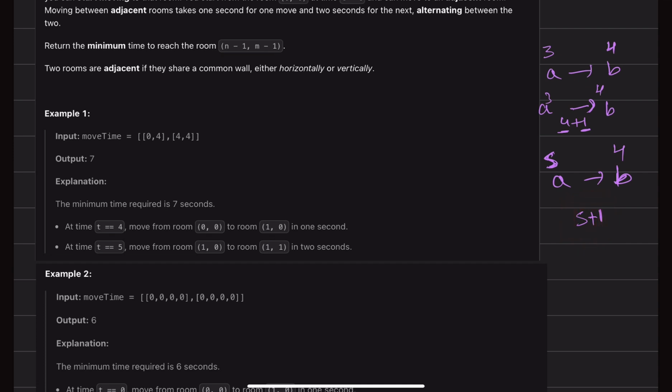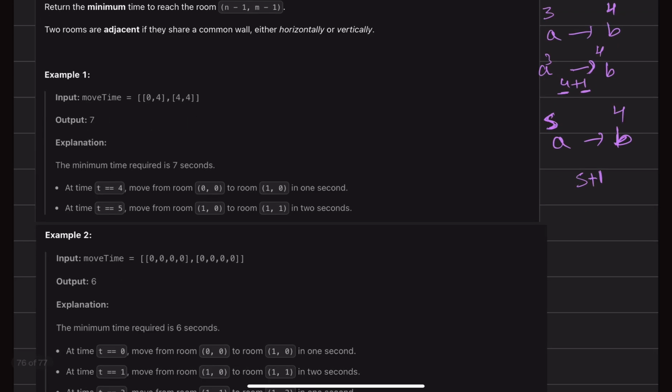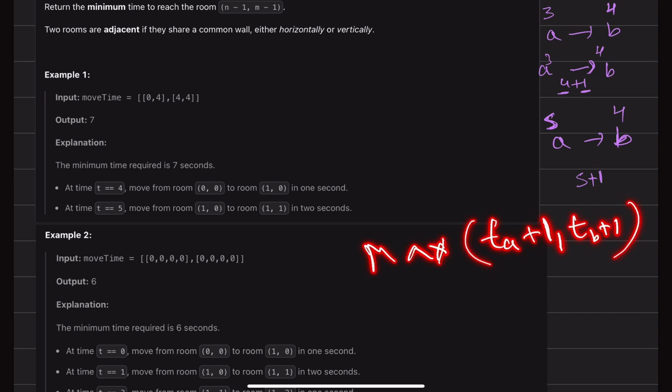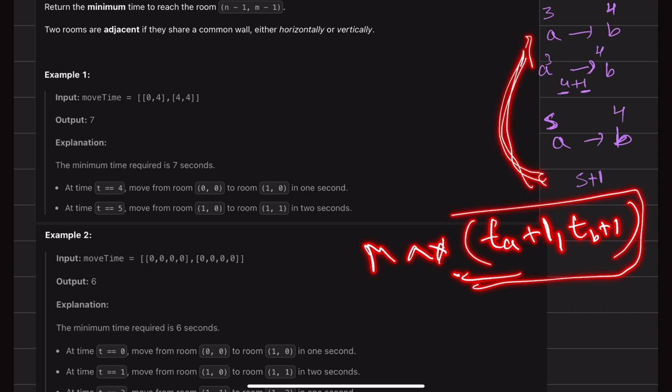So there are two cases. So how do we decide when I will be reaching the next room? We can take the max of this 5 plus 1. So the time of A, if we write it like TA plus 1, comma TB plus 1, it will be the max of this. If you take the above two examples, you can see that this equation holds true. So we'll be using this further.